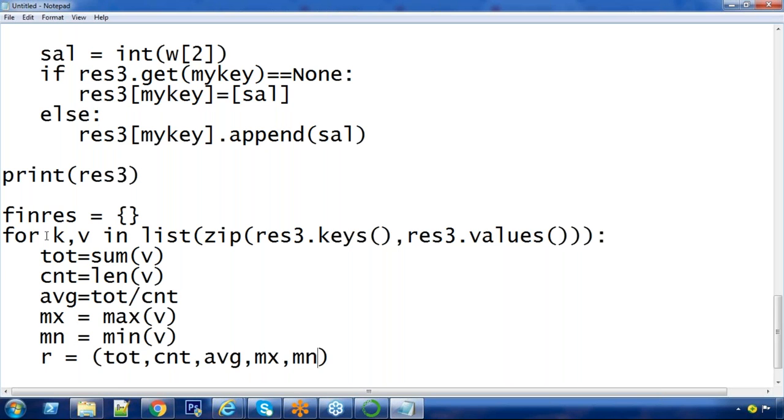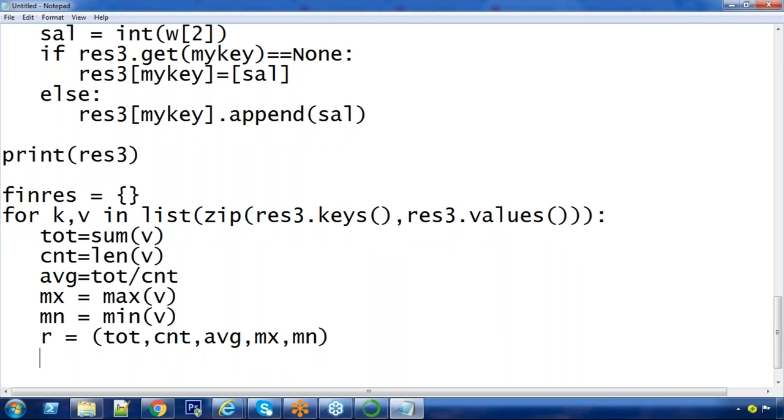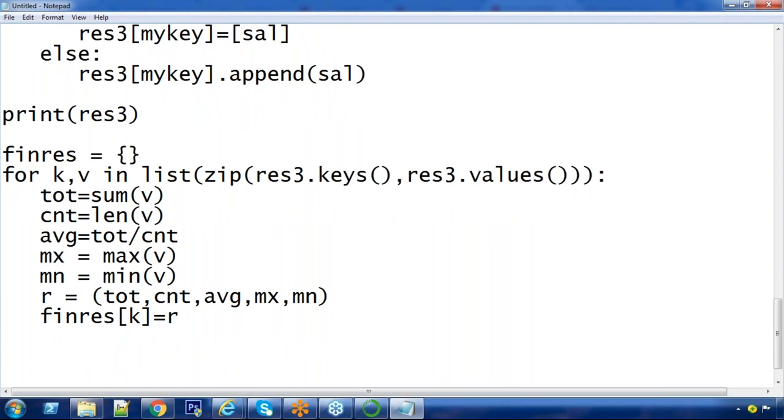Already your key, which is department number, that is available in K. Now check it now. Fin result of K. Think that in the first iteration K value is 11. Now 11 as key. Its value is a tuple. The tuple is R. R contains all 5 aggregations. Understand this point.